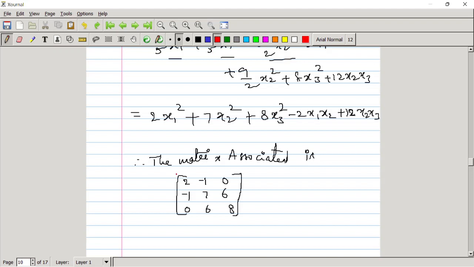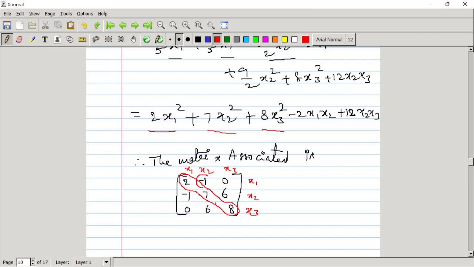Firstly, for the people who don't know how to write this, we have to check the coefficients of x1 square, x2 square, and x3 square. The coefficients of these have to be written in the diagonal. This 2, 7, 8 that you can see are nothing but the coefficients of x1 square, x2 square, x3 square. Let me write x1, x2, x3 as a column and x1, x2, x3 as a row. When we multiply this column with this row, we get this 2 as the x1 square term, the coefficient of x1 square in the quadratic form.